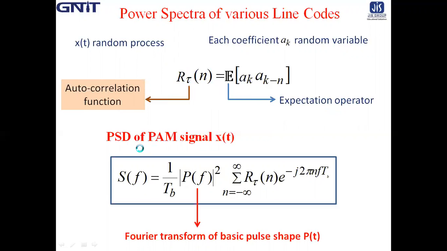Therefore, the power spectral density of a PAM signal, say x(t), is S(f), the power spectral density, which is equal to 1 by T_b, magnitude of P(f) squared, summation of n equal to minus infinity to plus infinity of R_n(tau) e to the power minus j 2 pi n f T_b, where P(f) is the Fourier transform of the basic pulse shape p(t).